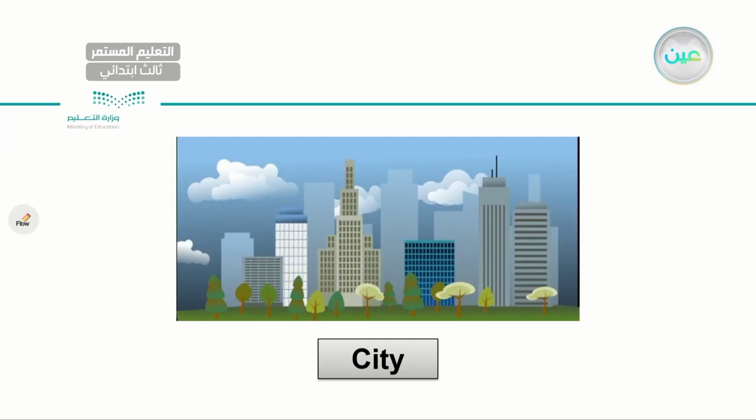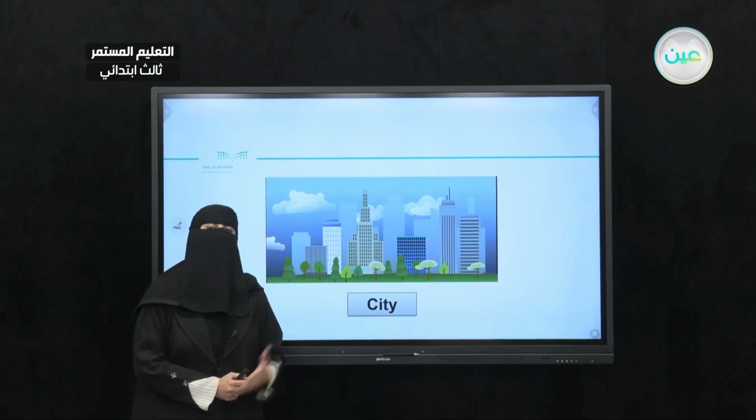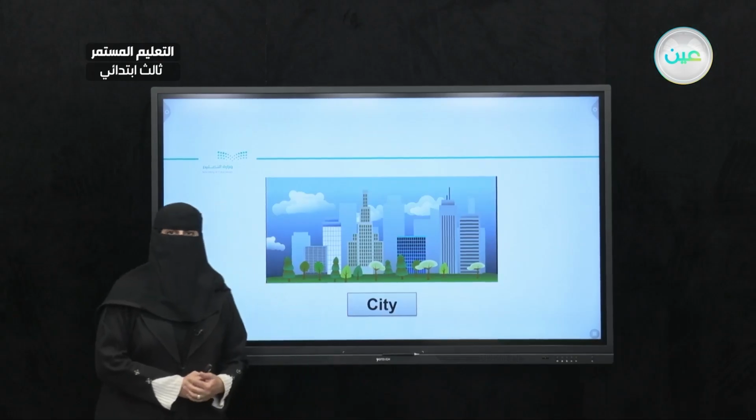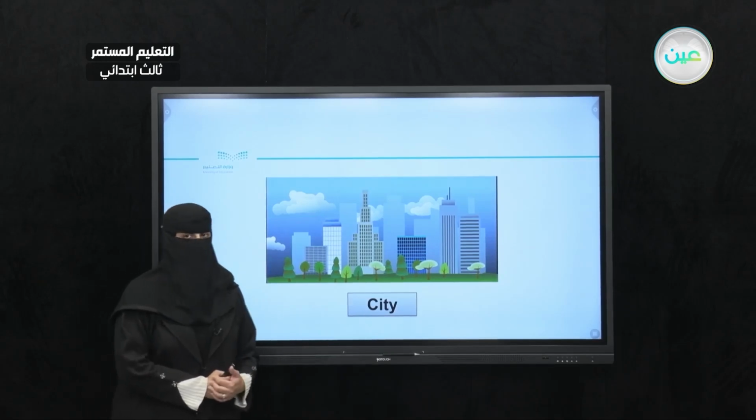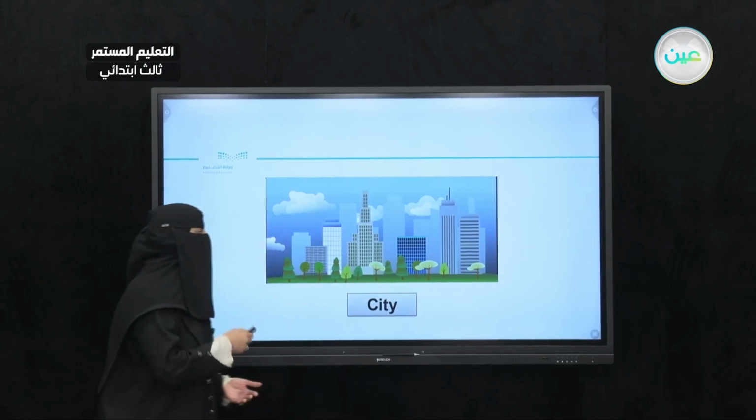Excellent, it's a city. So let's read together. City, city. One last time, city. Very good. Can you give me names of different cities in Saudi Arabia? Jeddah is a city. Riyadh is a city. Tabuk is a city. Very good, excellent.